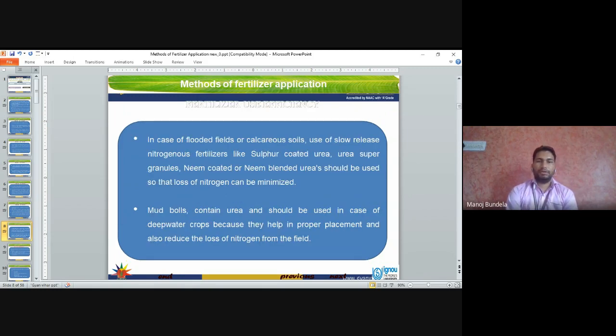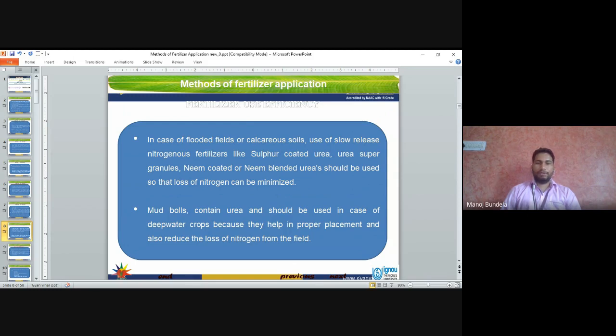In case of flooded field or calcareous soil, use slow releasing nitrogenous fertilizers like sulfur coated urea, urea super granules, and neem coated or neem blended urea, so that the loss of nitrogen can be minimized.